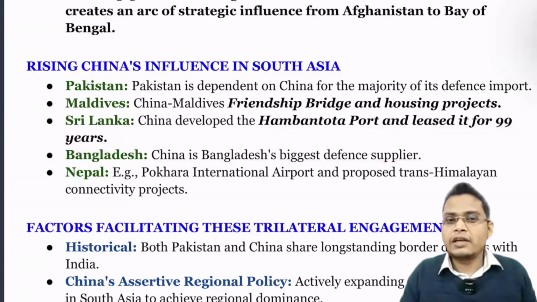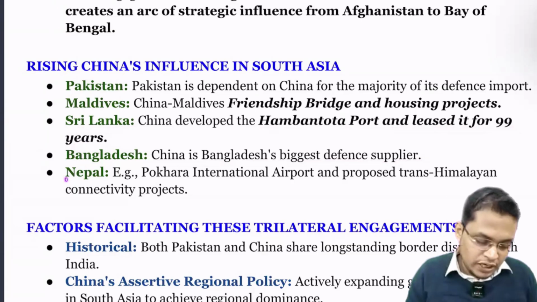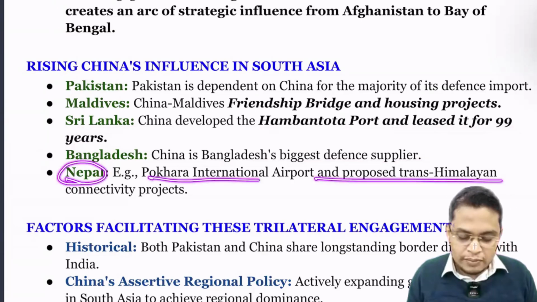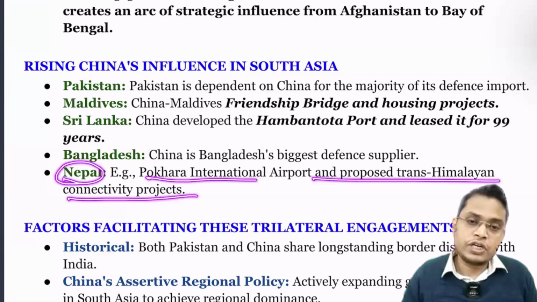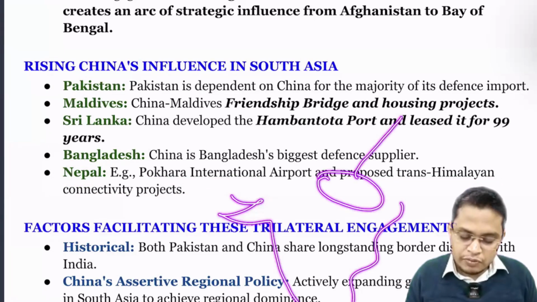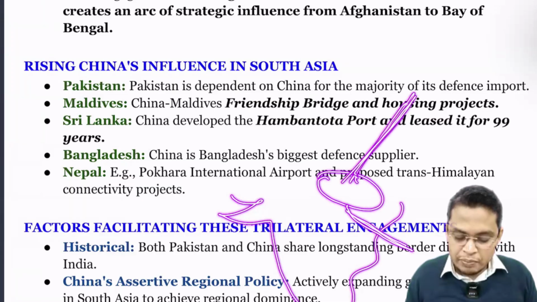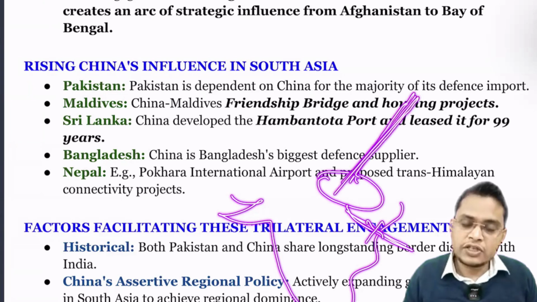So now the current government of Bangladesh is tilting more towards China. They are having a good relation with China. In Nepal also, there is Pokhara International Airport and a proposed Trans-Himalayan connectivity project. For example, if this is India, this is Nepal. They are proposing a Trans-Himalaya highway with China. They want to reduce dependence on India and have direct access to China.